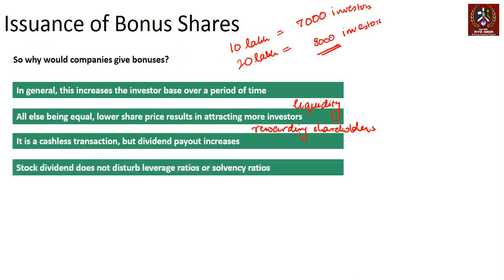Stock dividend does not disturb leverage ratios or solvency ratios. There is no change in leverage ratios because share capital plus reserves and surplus stays the same. So the equity value does not change. So obviously stock dividend, as it is also called, is the same as a bonus issuance, and that's basically that you're giving the dividend in the form of a stock. That's a stock dividend or a bonus that we have spoken about, right?